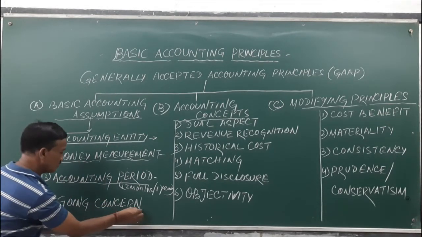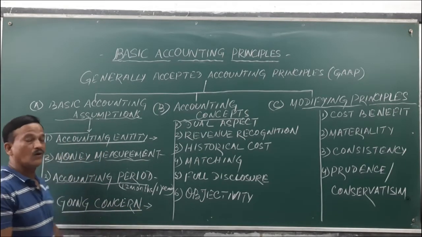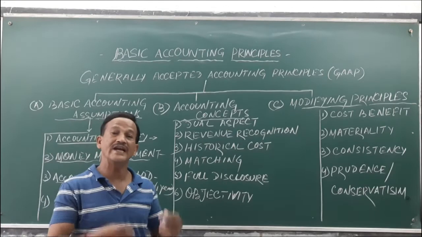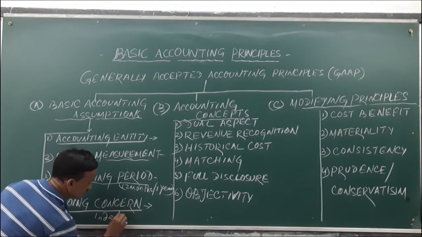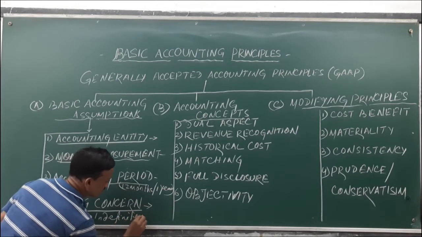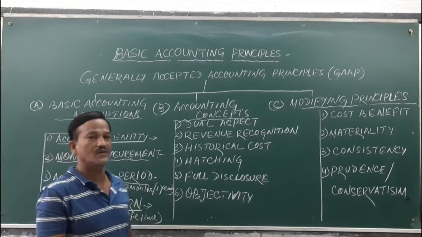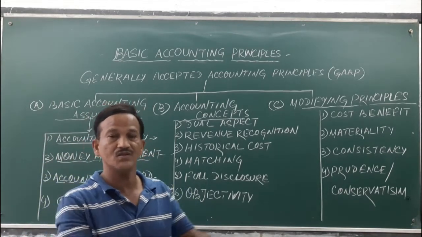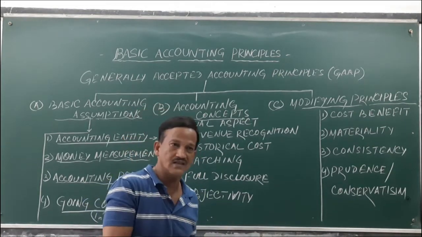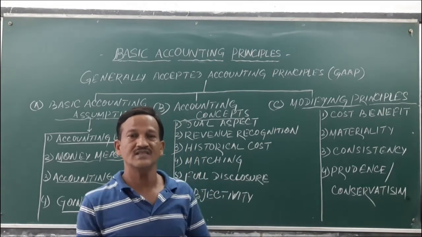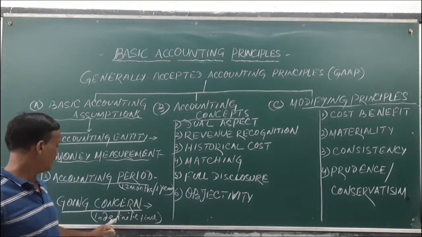Then the fourth is the going concern assumption. Going concern assumption says that all the businesses should run for an indefinite period. There is no end for a particular period. If a business started today will be closed after 6 months, then the accounting assumptions will not be fruitful in application.